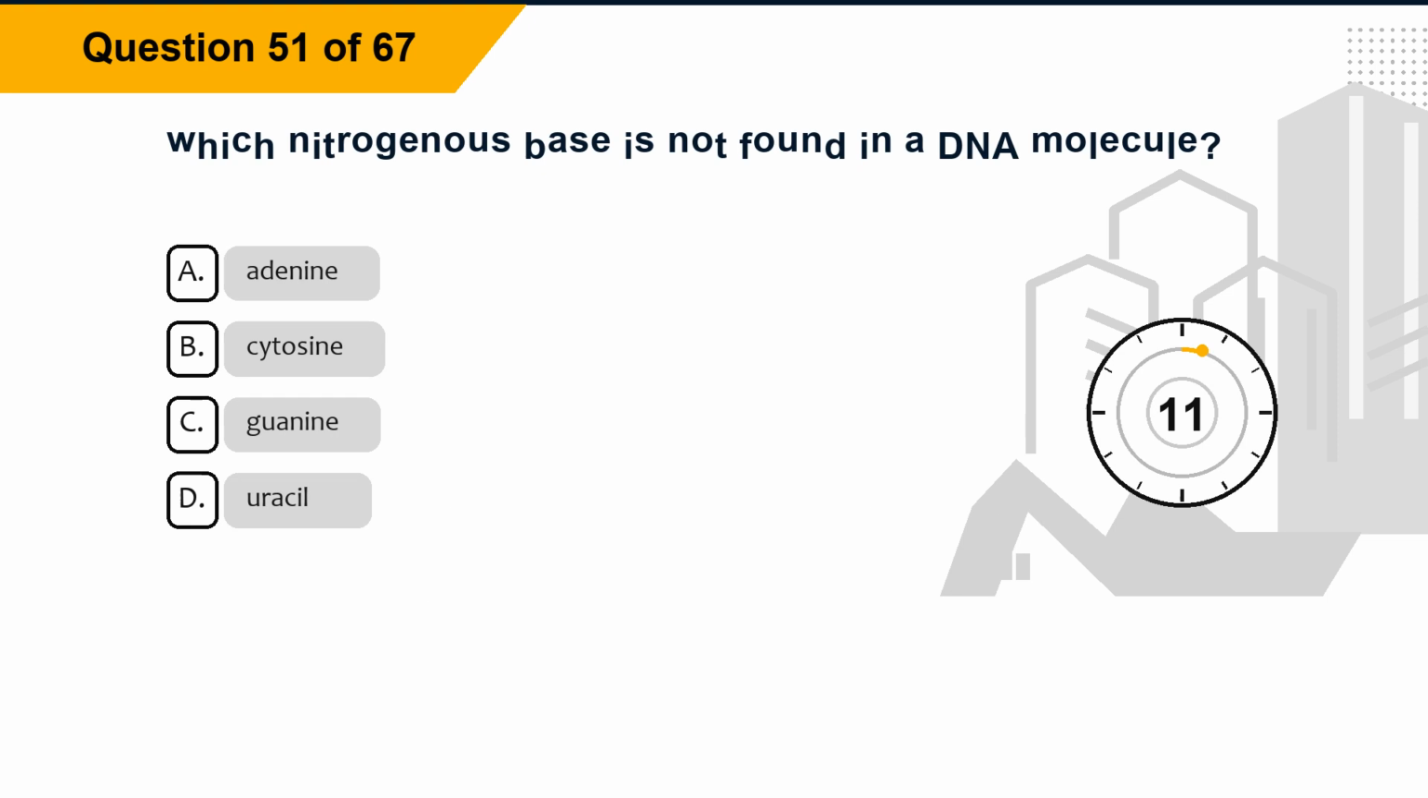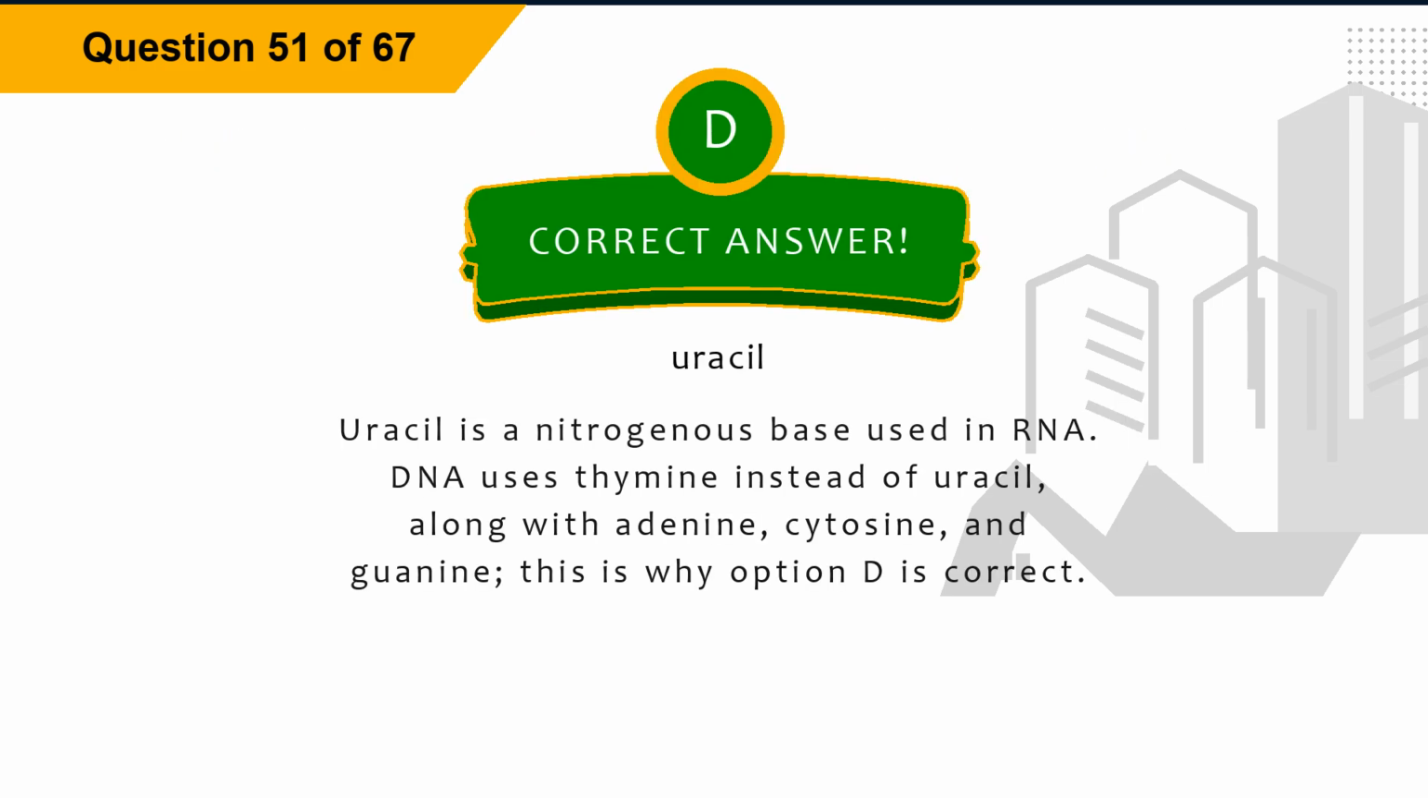Question 51. Which nitrogenous base is not found in a DNA molecule? Option A, adenine. Option B, cytosine. Option C, guanine. Option D, uracil. The correct answer is option D, uracil. Explanation: uracil is a nitrogenous base used in RNA. DNA uses thymine instead of uracil, along with adenine, cytosine, and guanine. This is why option D is correct.